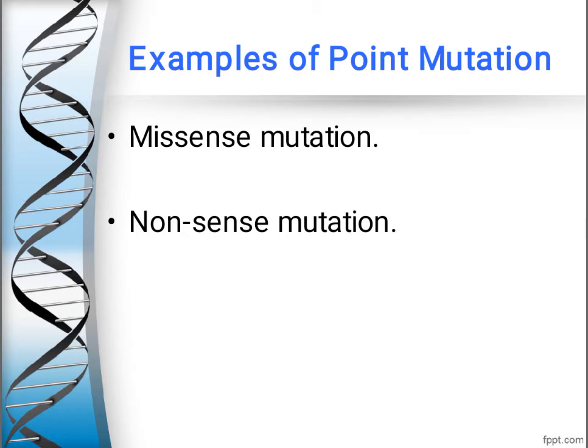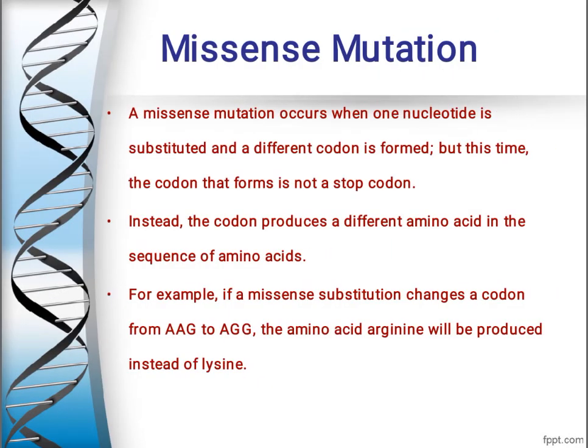And if we want to study point mutation in detail, then we should study examples or types of point mutation. There are two main types of point mutation. First one is missense mutation and second one is nonsense mutation. Now we will see these two types in detail.